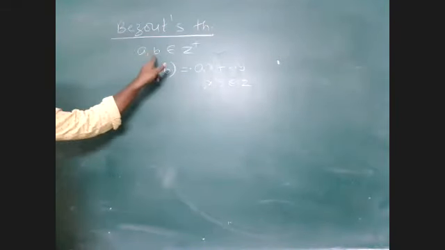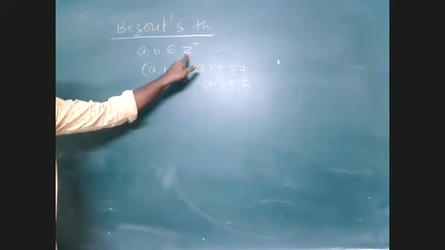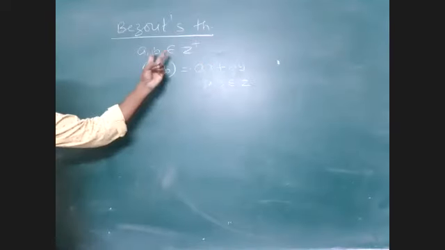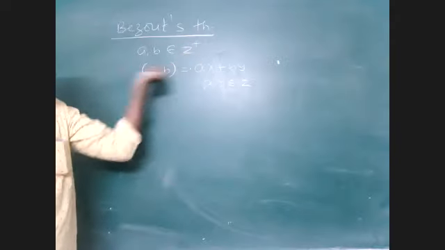A comma b should be positive integers. In some textbooks it will be natural numbers only, but I am taking positive integers. So if a comma b are positive integers, then the GCD can be expressed as a linear combination of a and b.